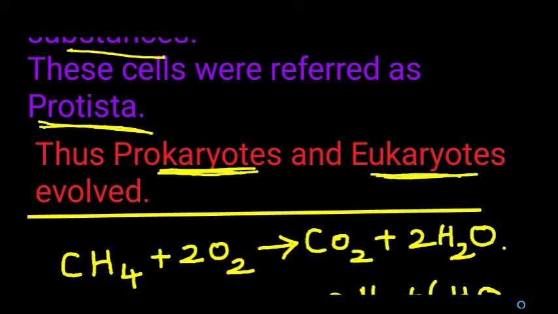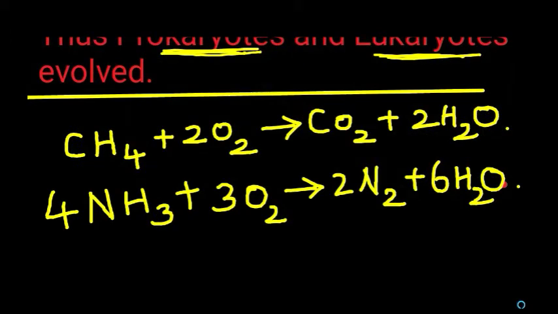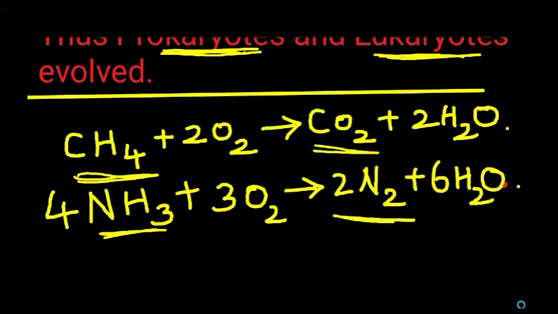Once photosynthetic cells originated and increased in number, the level of free oxygen in the sea and the atmosphere started to increase. The atmosphere of the primitive earth contained methane and ammonia, so the free oxygen combined with methane and ammonia and produced carbon dioxide and free nitrogen in the atmosphere.